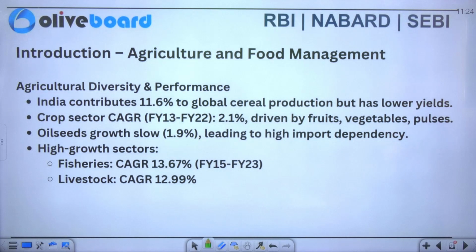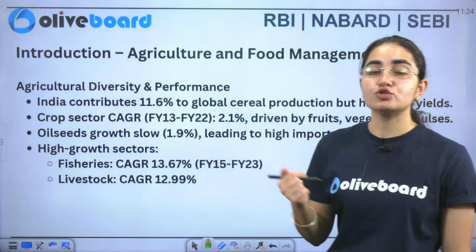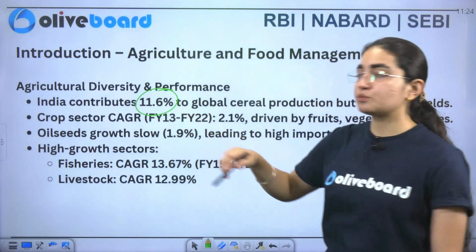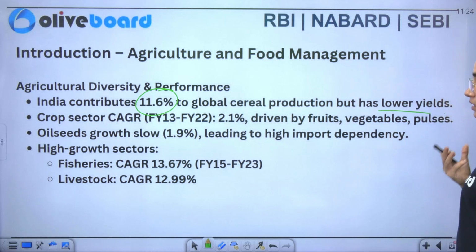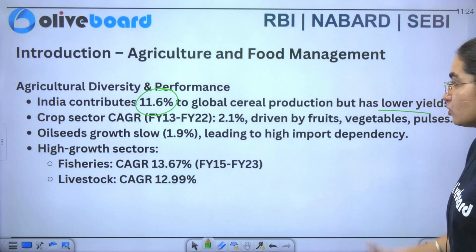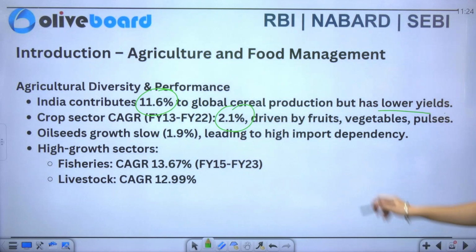So you can see that India contributes 11.6% to the global cereal production, but has a lower yield. So India is very much worth in contributing at the global perspective also, that is at 11.6%. Now crop sector CAGR, specifically talking about 2013 to 2022, specifically the financial year, is 2.1%. And it is driven by what? It is driven by fruits, vegetables and pulses.